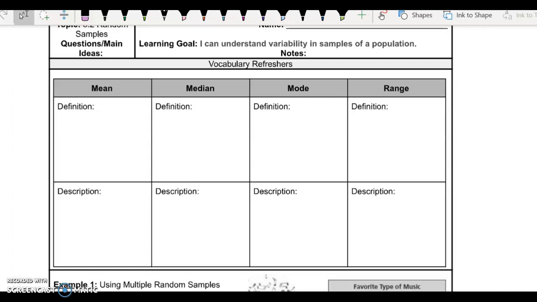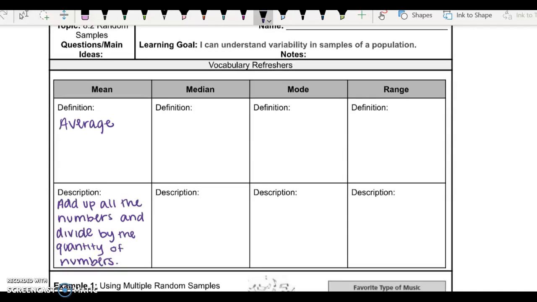So the mean is the average. So the definition is the average. Whenever it says to find the average, the way that we do that is by adding up all of the numbers that are given in our sample, and then we divide by the quantity of numbers.